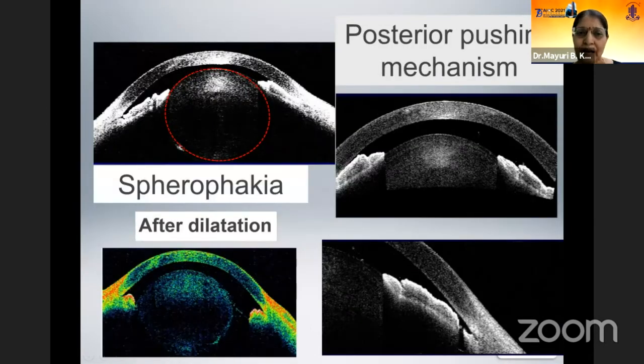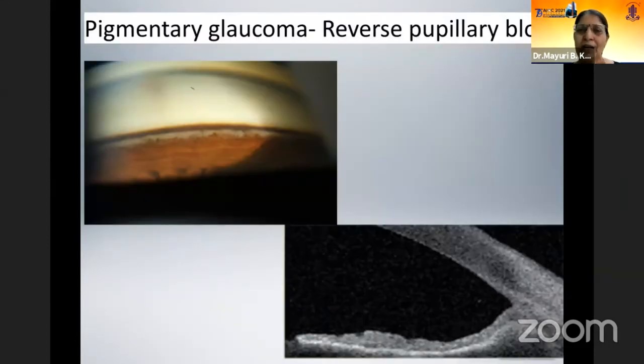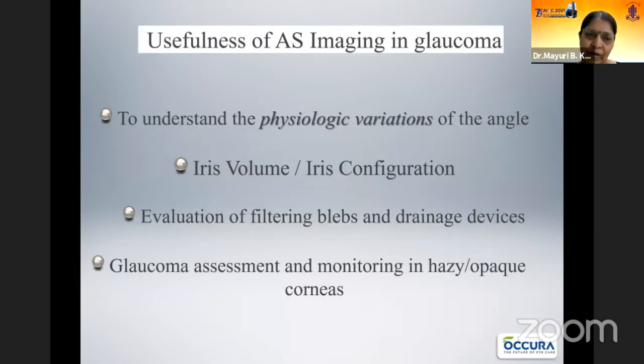Posterior pushing mechanism is nicely seen here as a case of spherophakia. After dilatation, there is a deepening of the chamber, and there is no role of iridectomy in such a posterior pushing mechanism. So everything is nicely projected with the imaging technique. The pigmentary glaucoma is all over. It is giving rise to reverse pupillary block, and this helps us in identifying who will have a benefit of the laser PI in these patients.